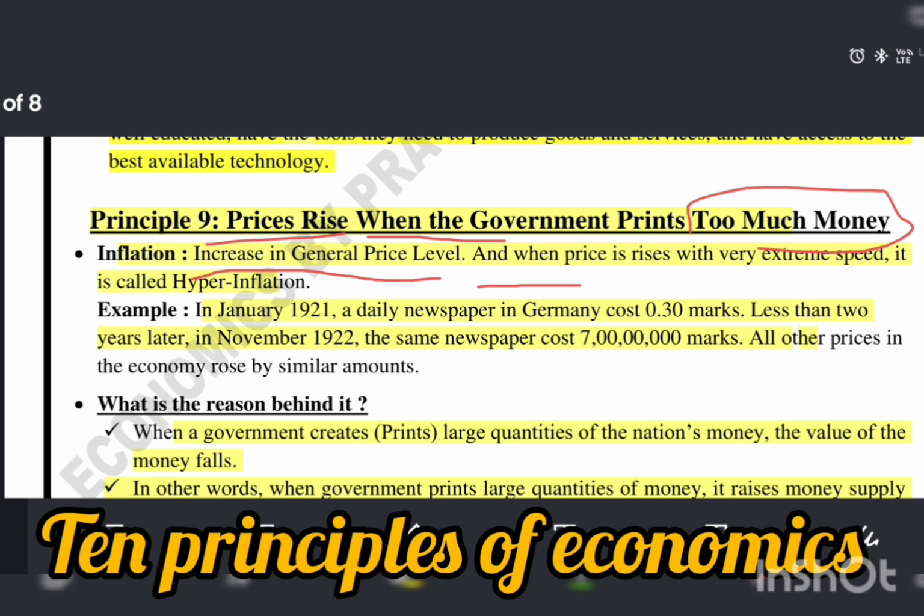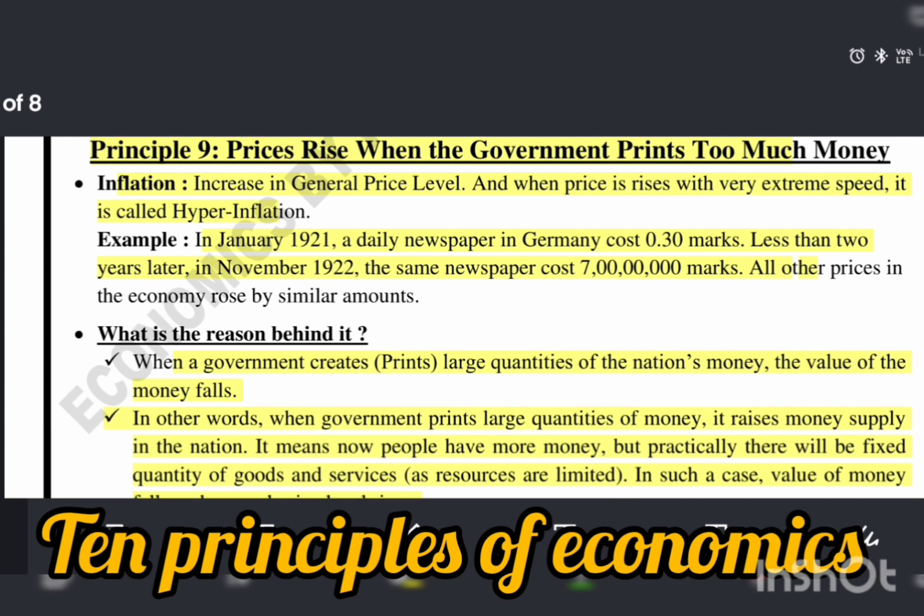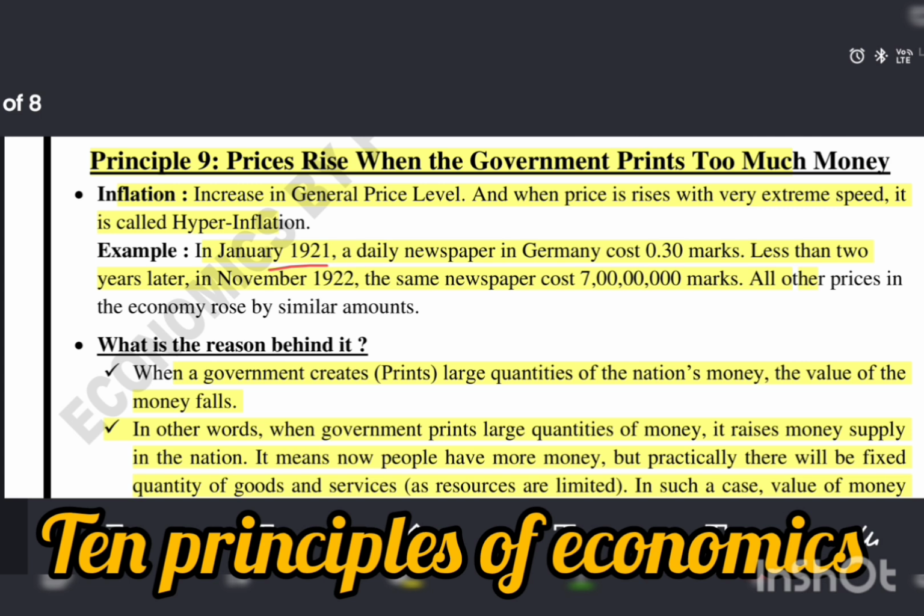When prices rise with extreme speed, it is called hyperinflation. Inflation has many types, and one of them is hyperinflation. For example, in January 1921, a daily newspaper in Germany cost 0.30 marks. Less than 2 years later, in November, the same newspaper cost that many marks. All other prices in the economy rose by a similar amount.